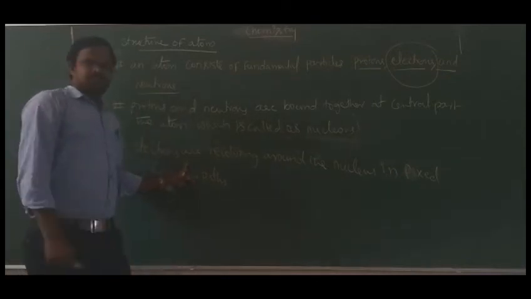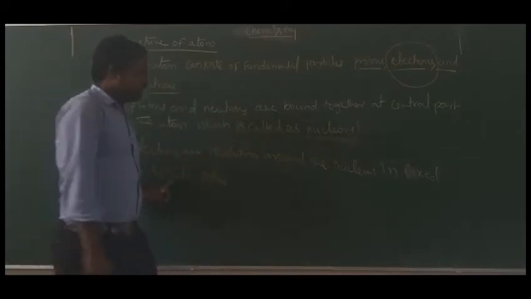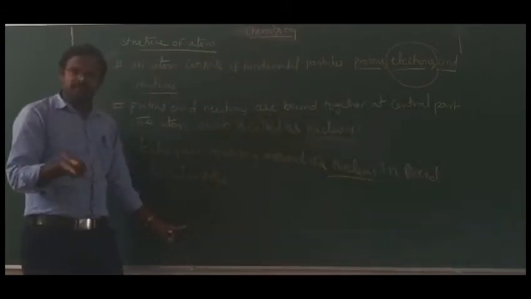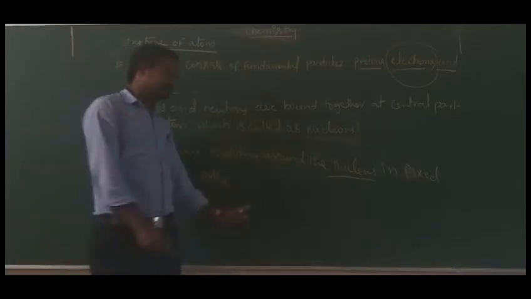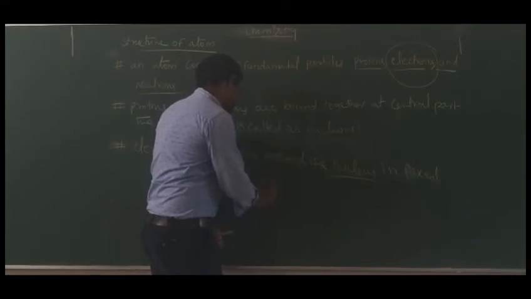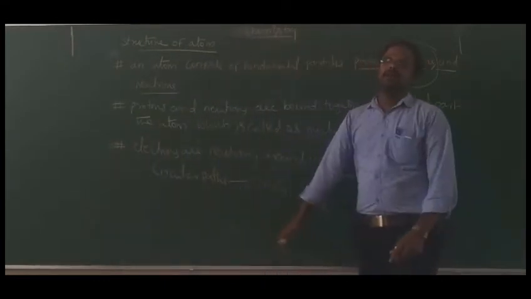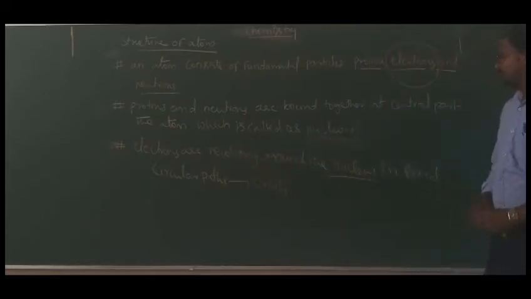Where are the electrons present? They revolve around the nucleus in a certain circular space, which we call orbits. That means electrons are revolving around the nucleus in a fixed circular path, which is called an orbit.